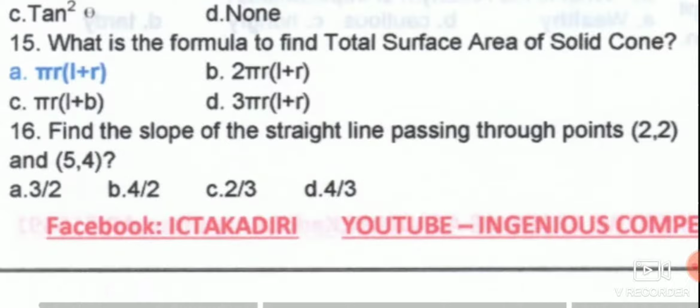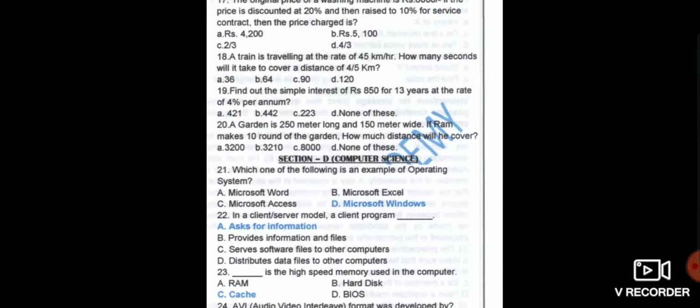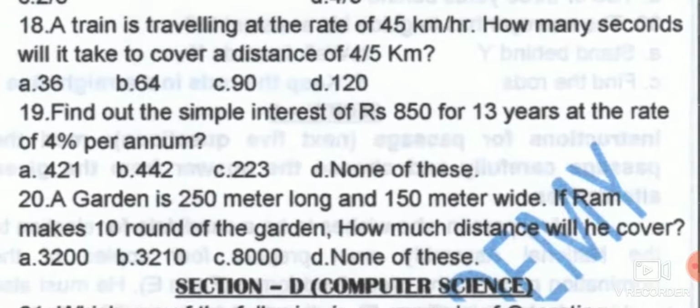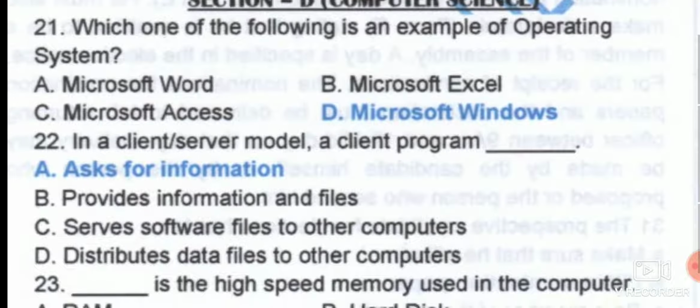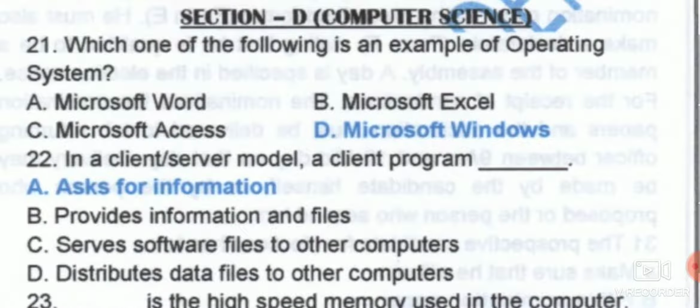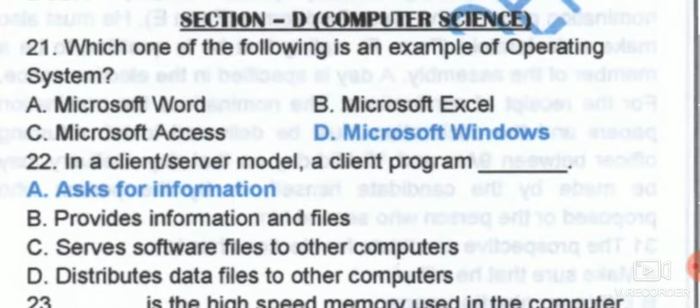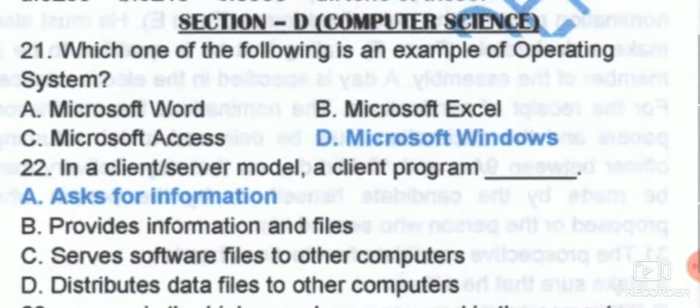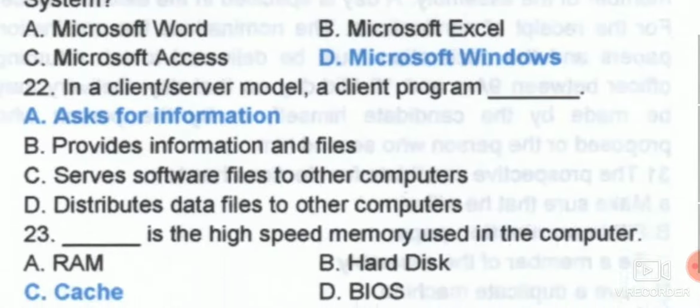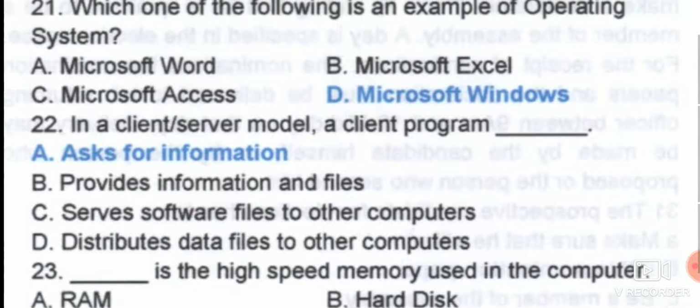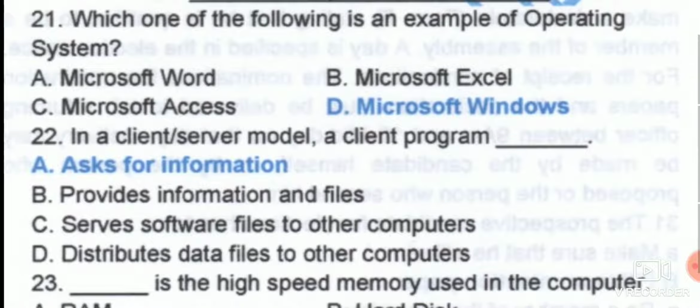And next we have mathematics, and I'll tell what the mathematics is at the end, because they have been retyped and made perfectly in the last slides. So let us see what we have been given in computer science. Which one of the following is an example of operating system? The operating system Microsoft Windows is the one which is an example of operating system. The rest, Microsoft Word and all the small applications which we can function in it, are all MS Office gadgets.